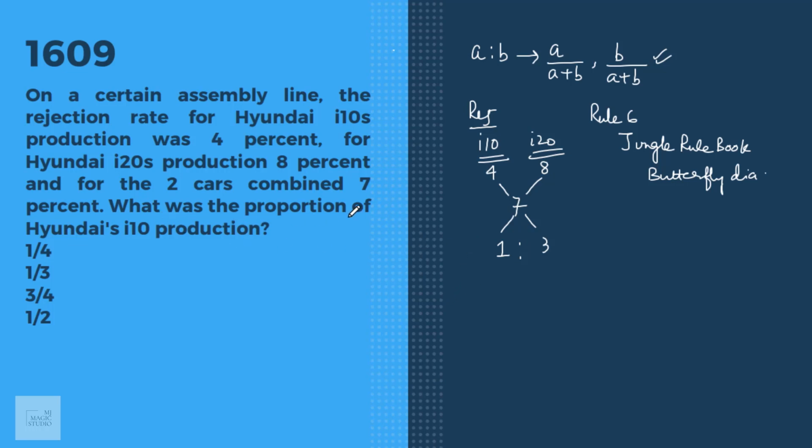What was the proportion of Hyundai i10's production? They are asking for this. The ratio is 1 is to 3, so the proportion is 1 by 4, that is A upon A plus B. For i20, the proportion is 3 by 4, B upon A plus B. So the proportion we are looking for is 1 by 4, that is in option A.